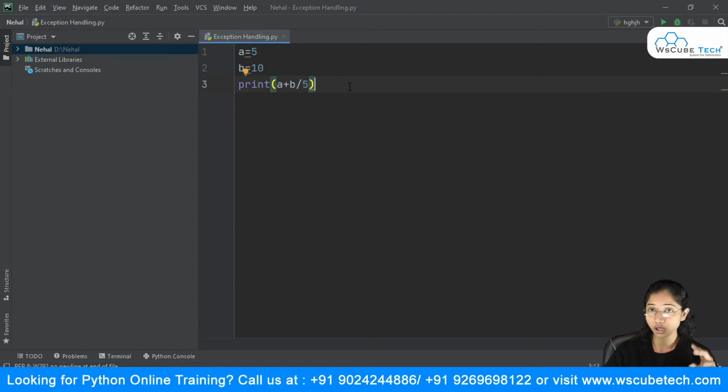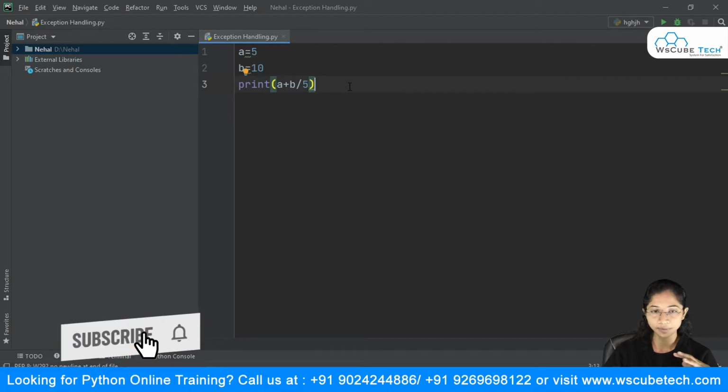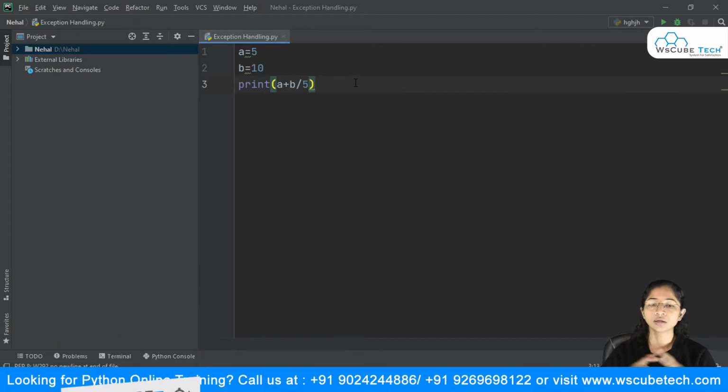All right, so we are talking about the second type of error, that is the logical error, and for that we are seeing this example. Now what is going to happen in this case is that there won't be any syntax error. You are writing perfectly, following the grammar and the syntax with respect to programming in Python.